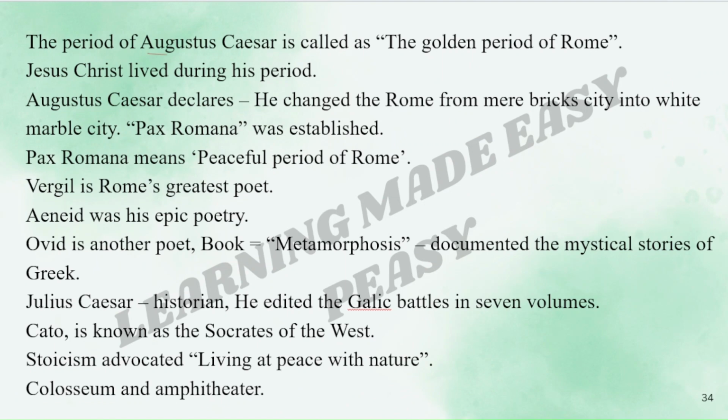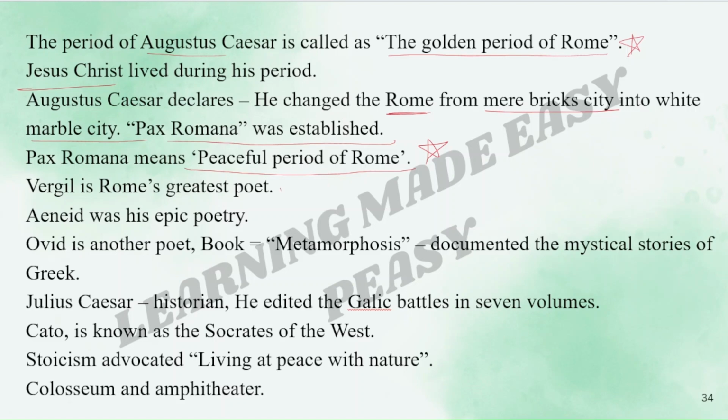The period of Augustus Caesar is called the golden period of Rome. This is very, very important. Whose rule was called the golden period of Rome? It was Augustus Caesar. Jesus Christ lived during his period. Augustus Caesar declared he changed Rome from a mere brick city into a white marble city. Pax Romana was established. Pax Romana means what? Peaceful period of Rome.